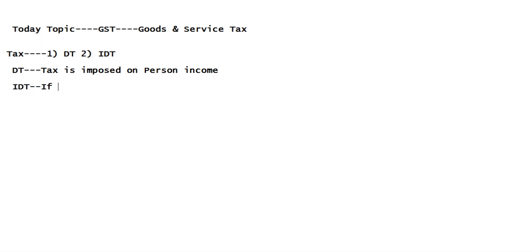If tax is imposed on goods and services, then we call it IDT, indirect tax. That is the main difference between direct tax and indirect tax.